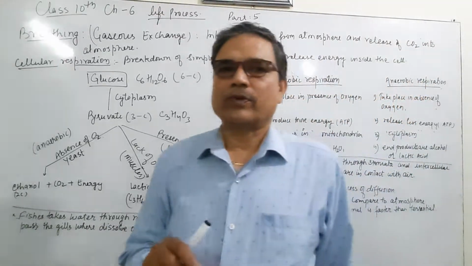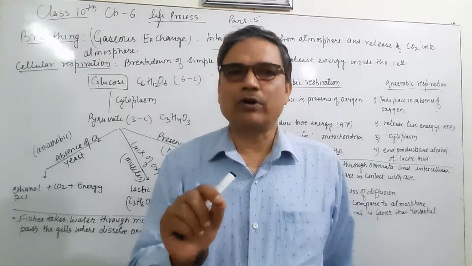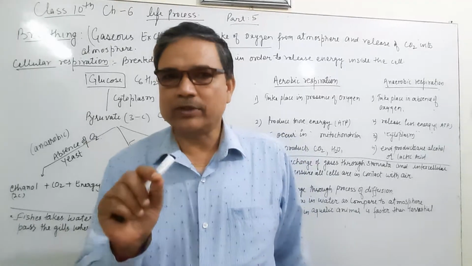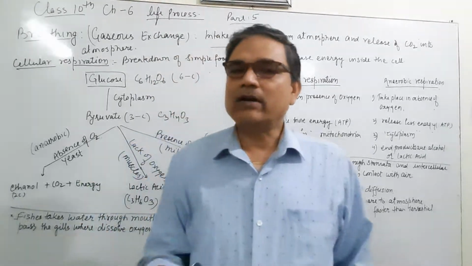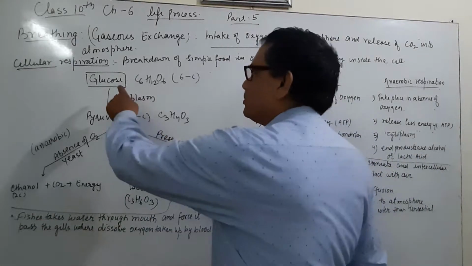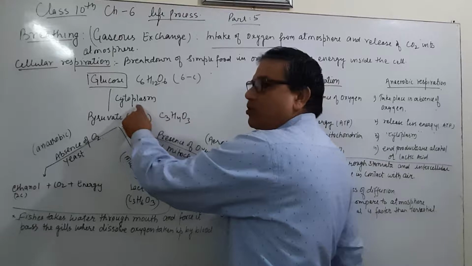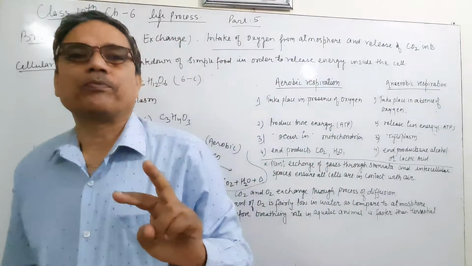The glucose, the simplest form of food, goes into the cytoplasm of the cell, and then it forms 3-carbon molecules.